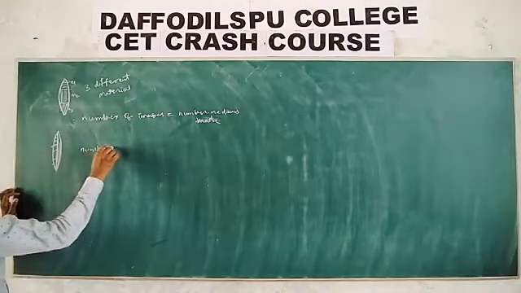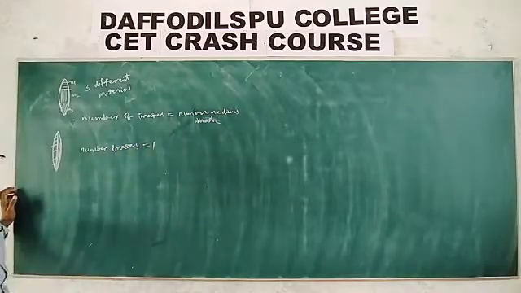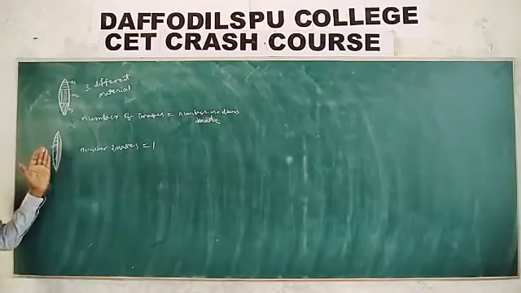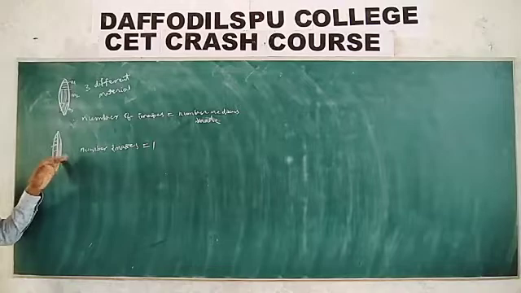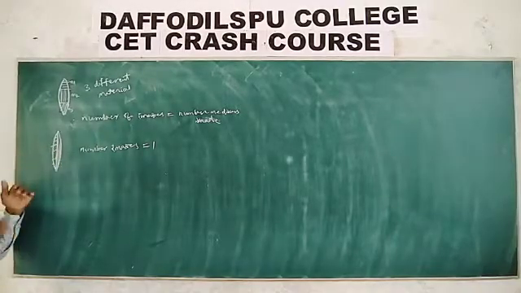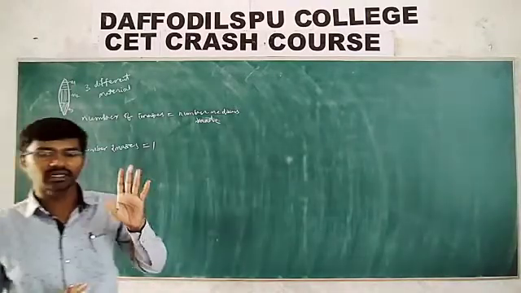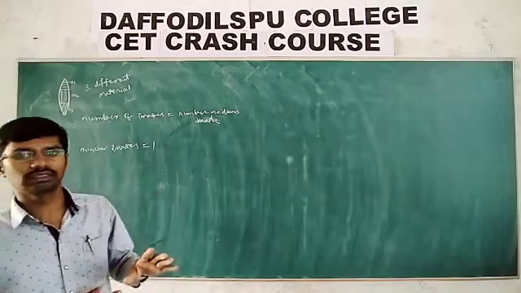This system is as one, because this is one lens and this is another lens, and when the two different lenses are combined, we get a final image that is only one.